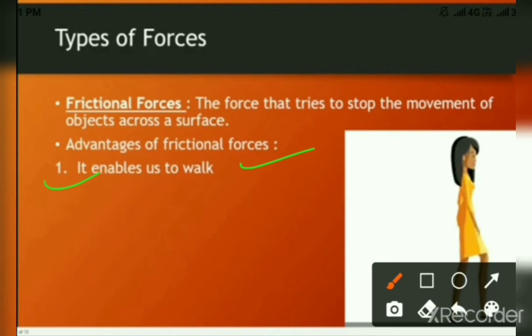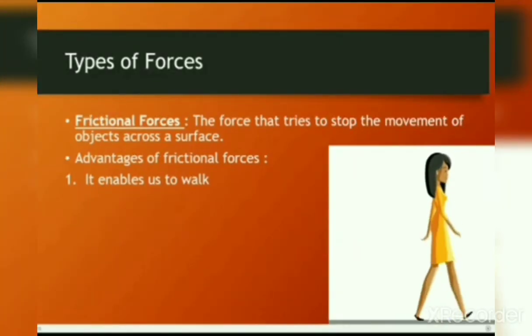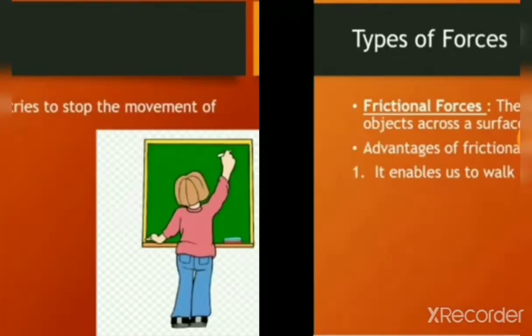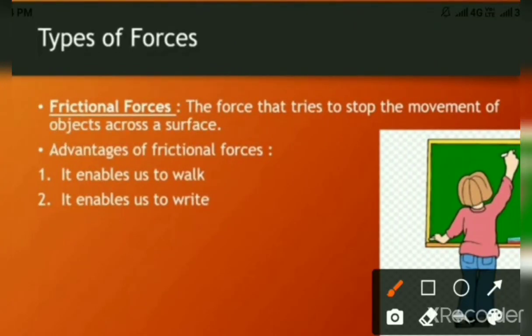First, it enables us to walk. If we walk on very smooth surfaces like ice, we might slip and fall because there is very little friction between ice and our feet. Another advantage is that it enables us to write. Okay, students? While some friction is good, too much friction requires greater effort to make motion possible.